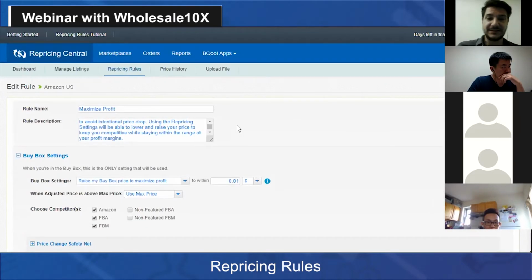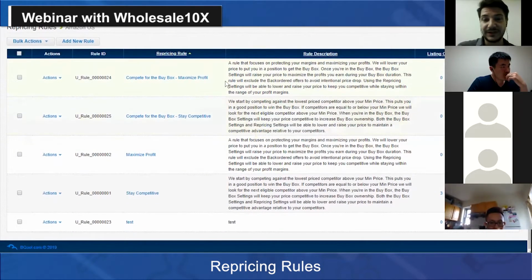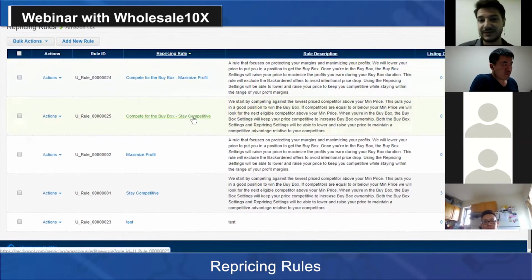So this is briefly our repricing rule settings, and each rule can be completely changed and customized to fit your repricing needs. When a rule is created or edited, you're going to see it here. And when you go to manage listing, you can choose which rule will be assigned to each listing. So you can, for example, use the filter and say there are 100 products that you filtered before. Well, I'm going to use the rule called compete for the buy box, maximize profit. For these other products, you may want to be more aggressive because they are slow products, selling slowly, so you want to be a bit more competitive. You can assign a different rule.